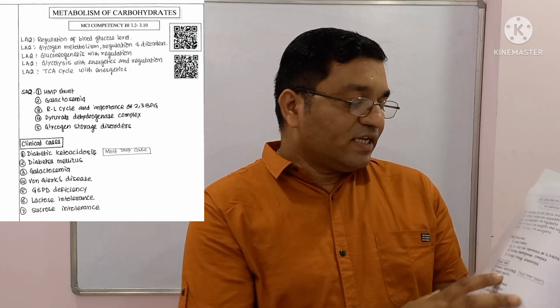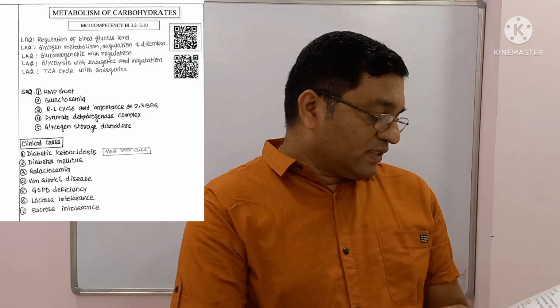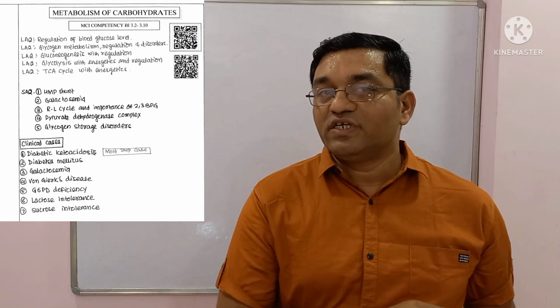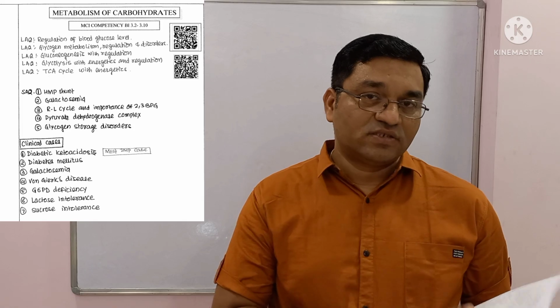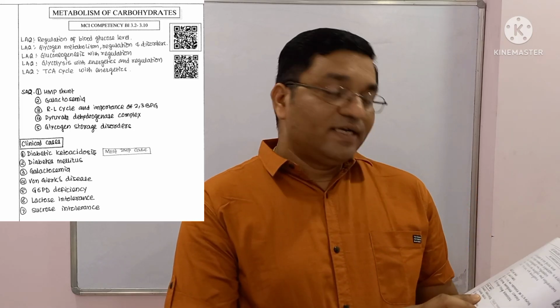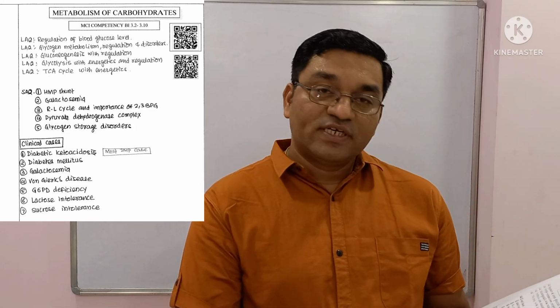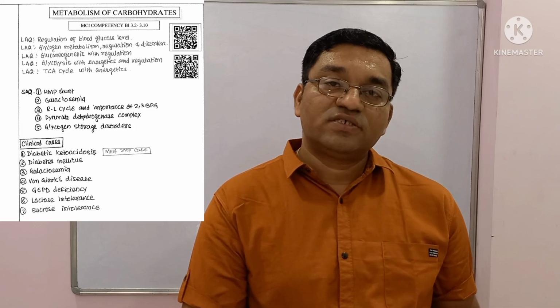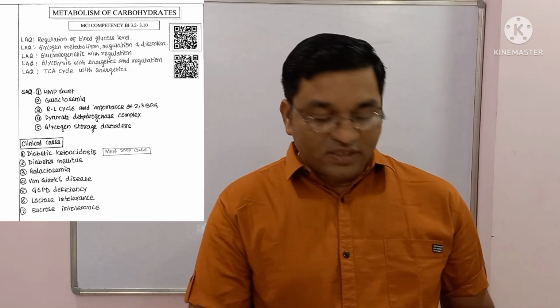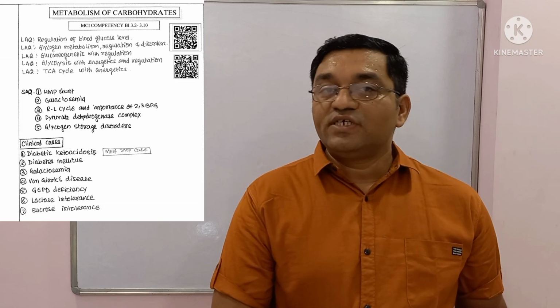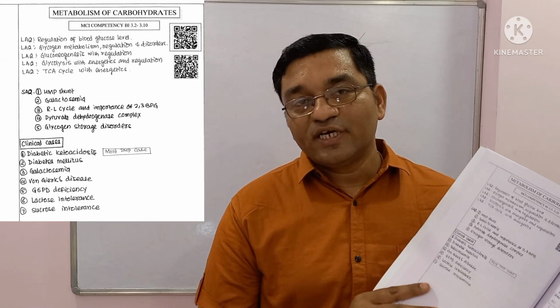And important clinical cases from this metabolism: diabetic ketoacidosis, which is the most important case from carbohydrate metabolism, then diabetes mellitus, galactosemia, von Gierke's disease, glucose 6-phosphate dehydrogenase deficiency, lactose intolerance and sucrose intolerance. These are the important cases related to this topic.